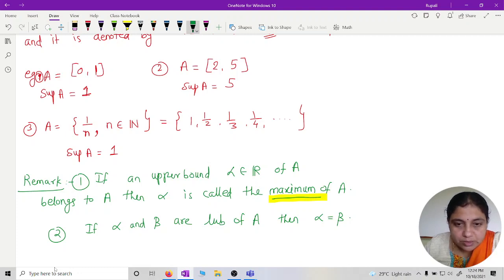If there are two least upper bounds, we are saying they must be equal. Any doubt?